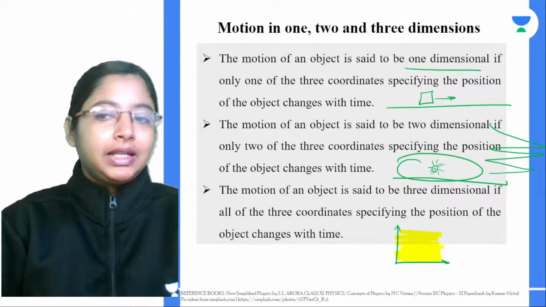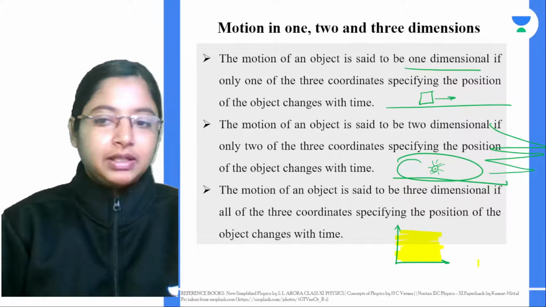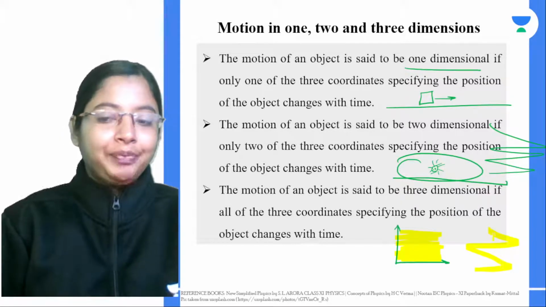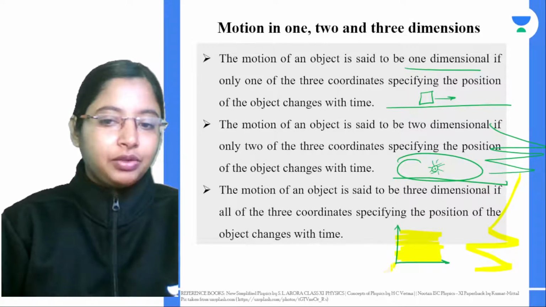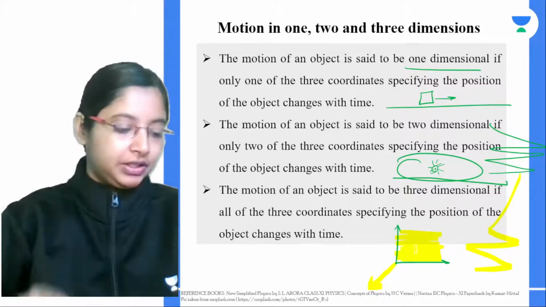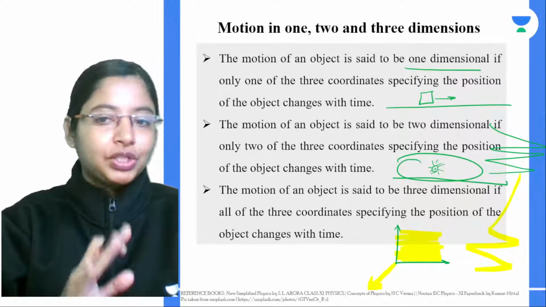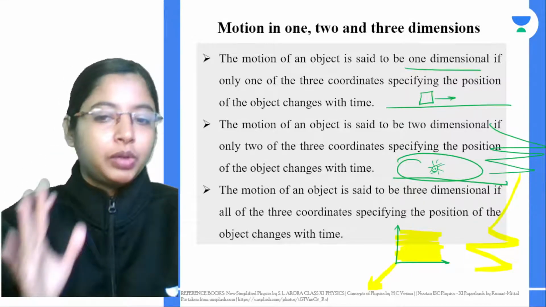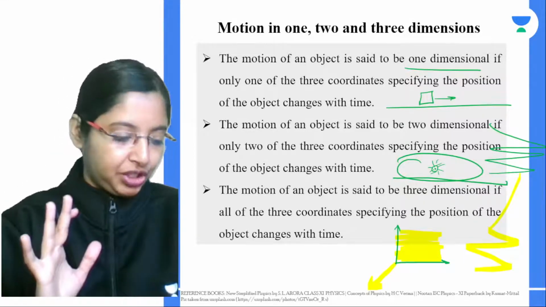3-dimensional is very simple. Let's say an insect is going zigzag, and then it has wings and suddenly starts flying, then you make use of a 3rd dimension as well, because height is coming into consideration. The motion of an object is said to be 3-dimensional if all 3 coordinates specify the position of the object as it changes with time.